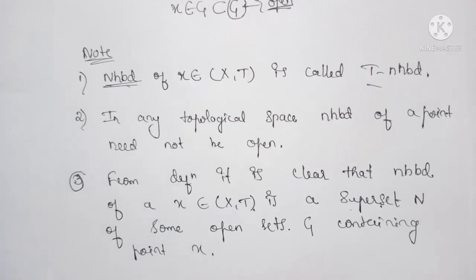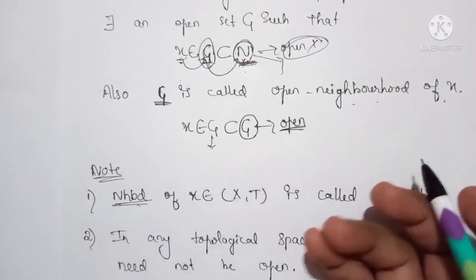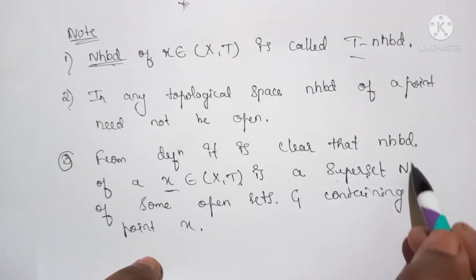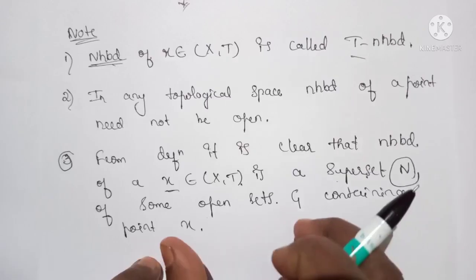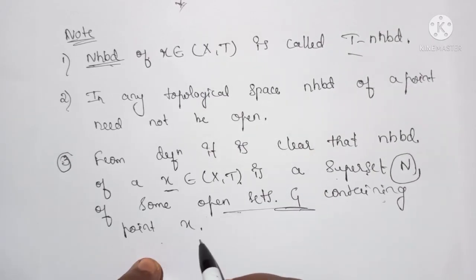Because this point x may belong to one open set or many open sets, more than one. So this neighborhood is a superset of all those open sets which contain the point x.